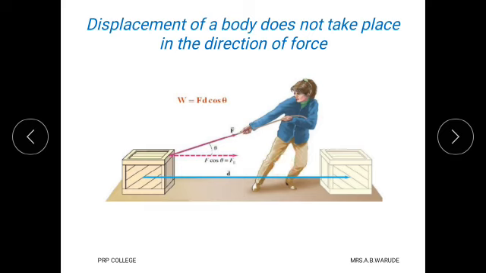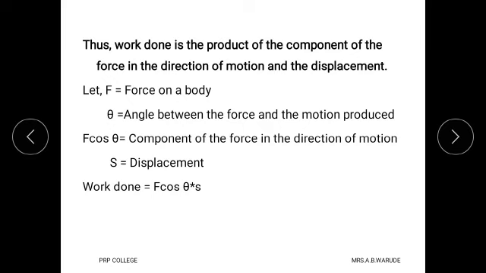At that time we find the work done, and in this case the work done is the product of the component of force in the direction of motion and the displacement.